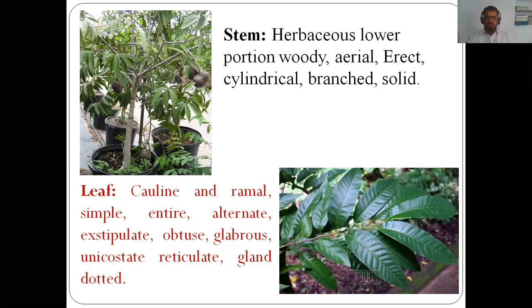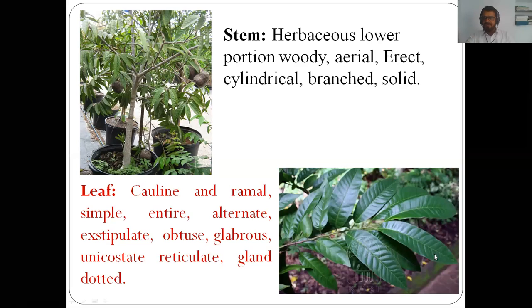Yes, now we have to see about the leaf of the member of family Annonaceae. In this case, the leaves are cauline and ramal, means they are found on the main stem as well as on lateral branches. Then they are simple. Leaves are simple. They are entire. Entire means, here look at this figure.